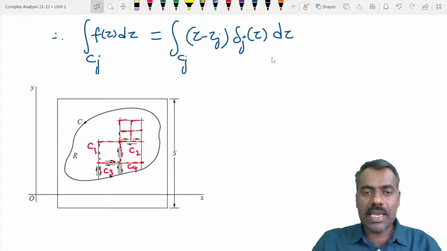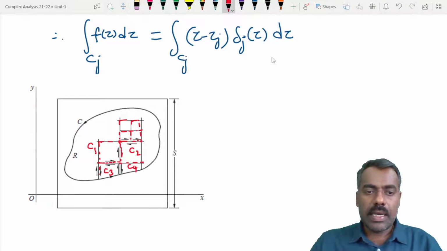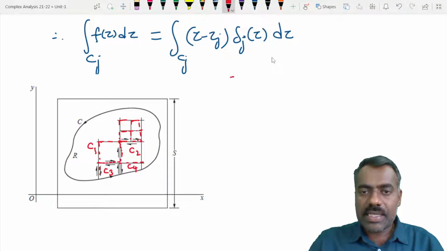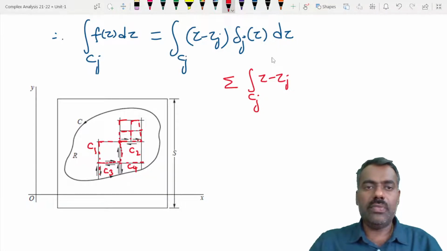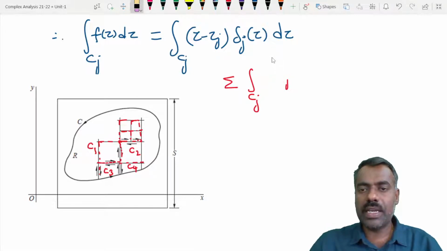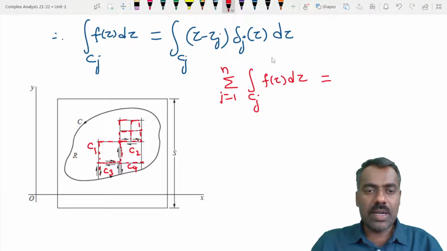So what is remaining when you take the sum? The integration over Cj of f(z) dz, where j is from 1 to n, is the same as, all will get cancelled, only the boundary will remain.